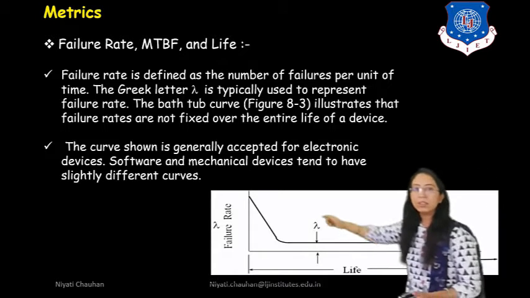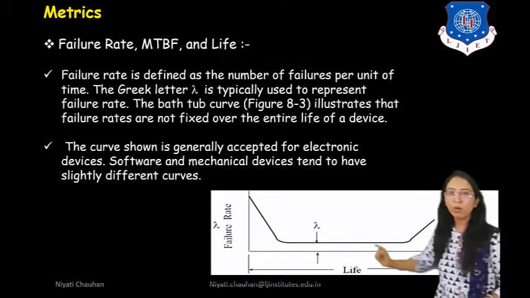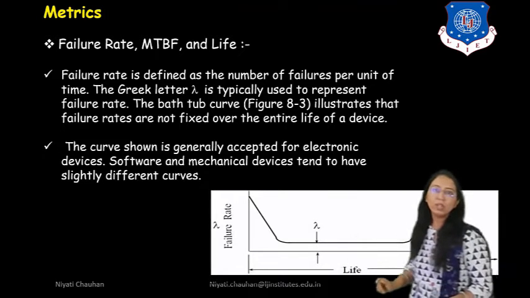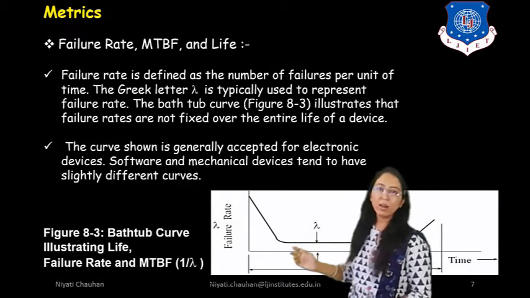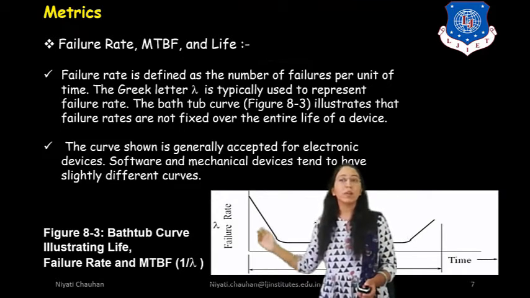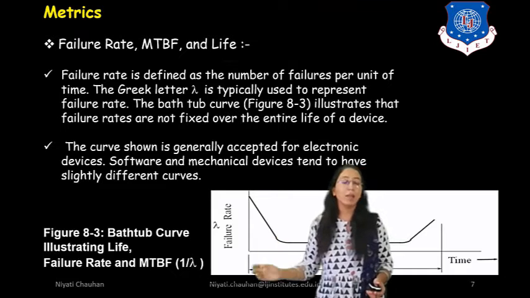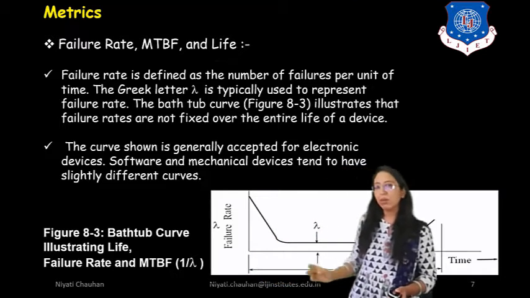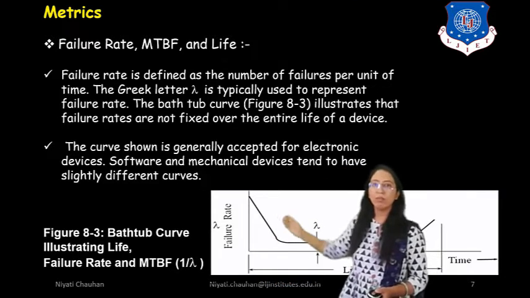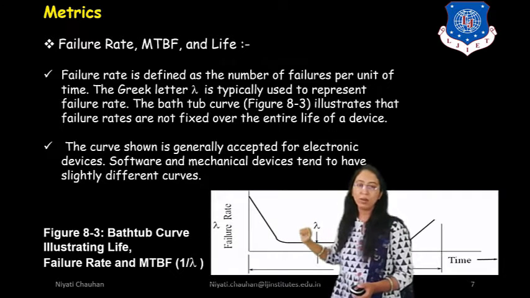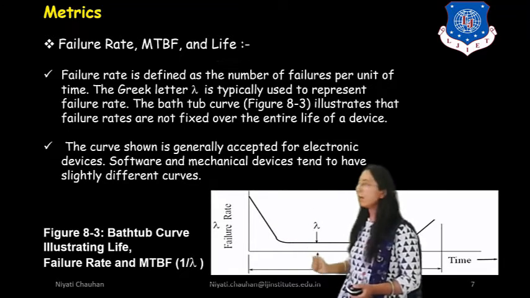This duration is known as life. So this is the diagram for the bathtub curve illustrating life, failure rate and MTBF. And we know that MTBF is 1 upon lambda, that is, 1 upon failure rate.